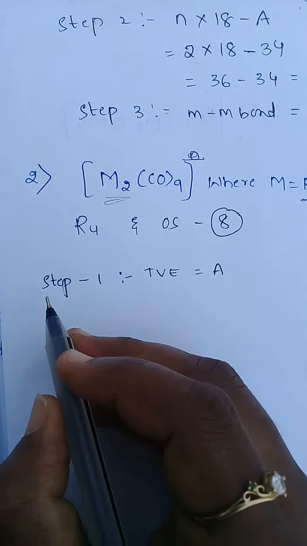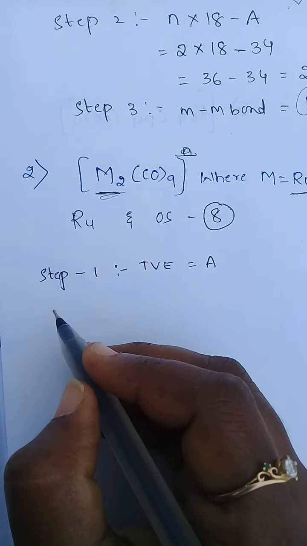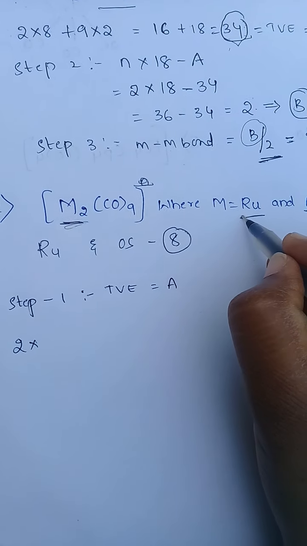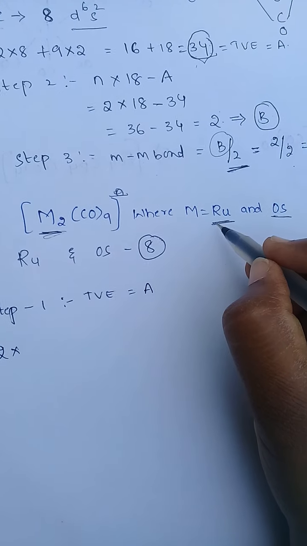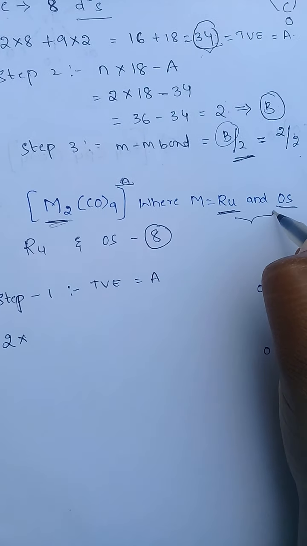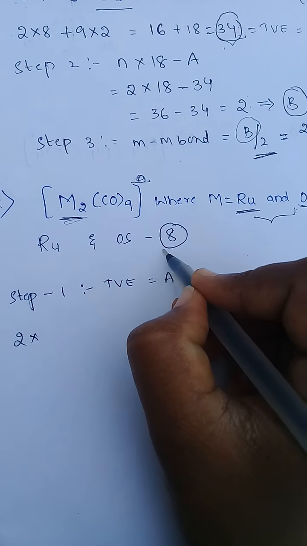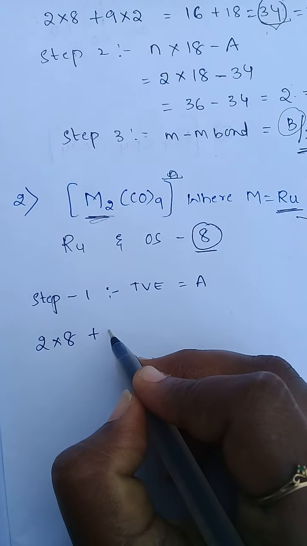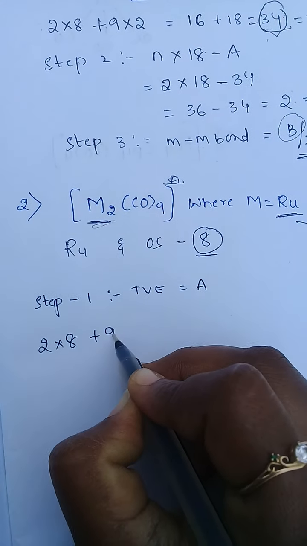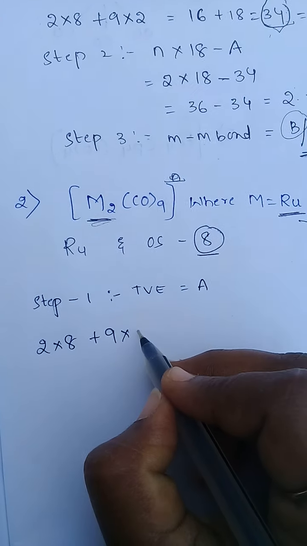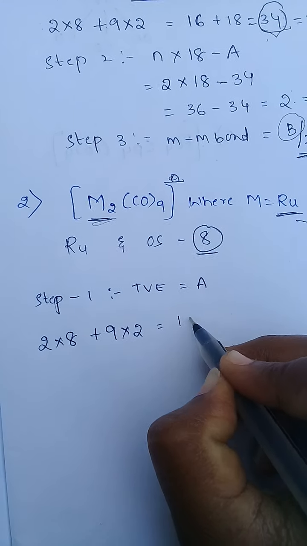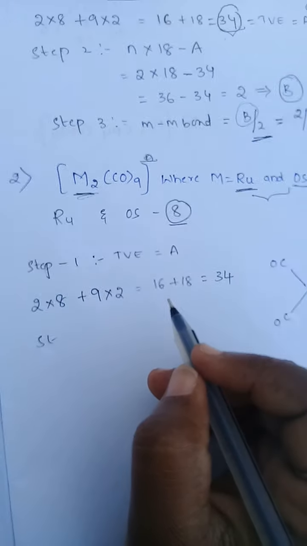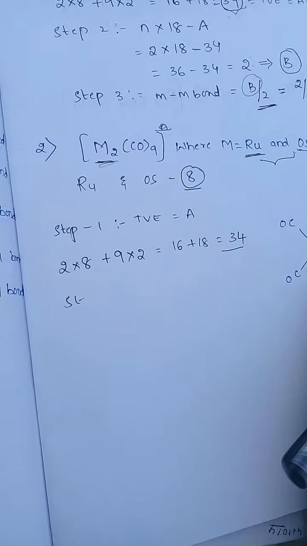There are 2 metal atoms, ruthenium and osmium, each with 8 valence electrons, so 2 into 8 plus 9 carbonyls each donating 2 electrons, 9 into 2 equals 18. 16 plus 18 is 34. So in the first step, total valence electrons equal to 34.